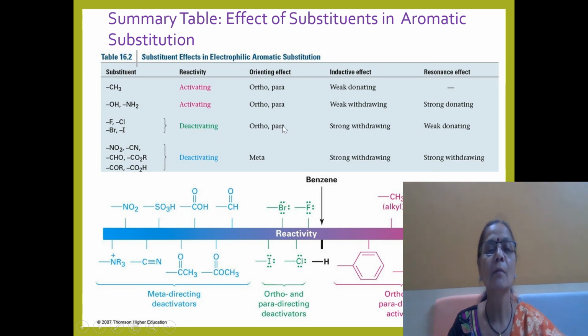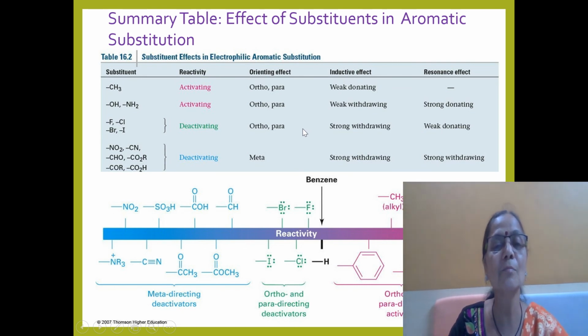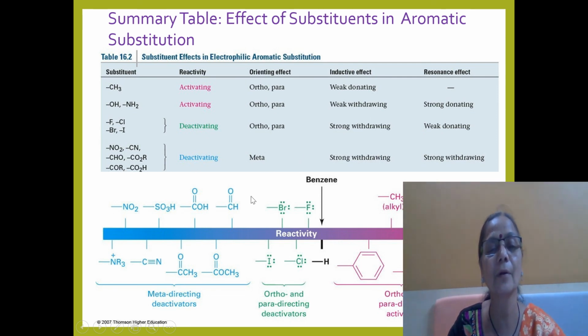In that case, both effects operate, the resonance effect and the electron withdrawing effect. Halogens are electron withdrawing in nature, but there is also a resonance effect, because chlorine, bromine and iodine contain lone pairs of electrons, so they donate electrons to the benzene ring through the plus R effect. Here the plus R effect is more predominant than the electron withdrawing effect, and due to that it gives ortho and para products. While electron withdrawing groups like nitro, cyano, CHO, COOH, etc. are deactivating, they therefore give the meta product. Okay, this can be shown here also.